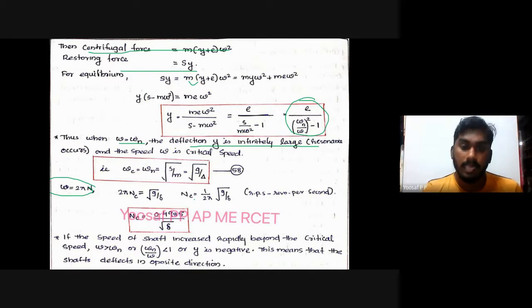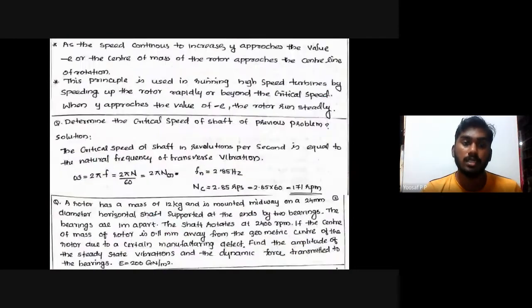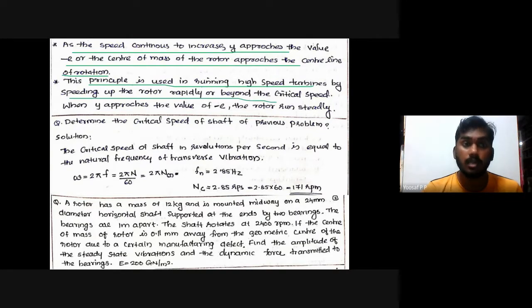As the speed of the shaft increases rapidly beyond the critical speed, omega greater than omega n, or omega n by omega is less than 1, y is negative. This means that the shaft deflects in the opposite direction. As the speed continues to increase, y approaches the value of negative e, or the center of mass of the rotor approaches the center line of rotation. This principle is used in the running of high-speed turbines by speeding up the rotor rapidly beyond the critical speed. When y approaches the value of minus e, the rotor runs steadily.